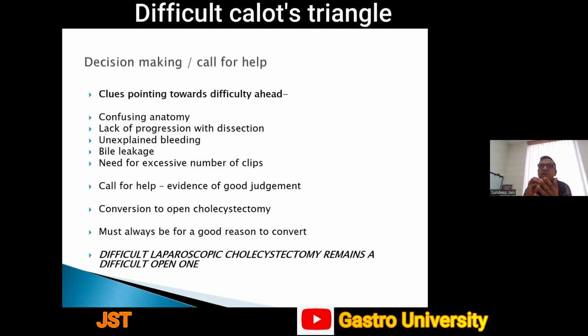Even if you convert it to open, please make sure that your mind continues to read it as a difficult situation and deal accordingly. So when I say call for help, it does not mean only in a difficult situation in lap chole. Even in open chole, this holds true.